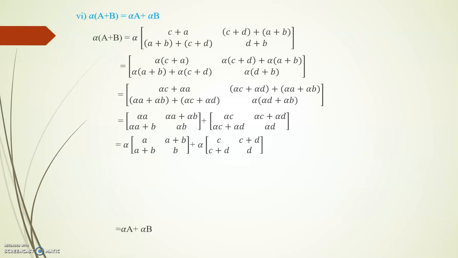Next we go to the scalar: alpha into A plus B is equal to alpha A plus alpha B. From the A plus B matrix, multiply by the scalar alpha. From this we can split the A matrix separately and the B matrix separately. So we get alpha A plus alpha B, and this condition is also satisfied.